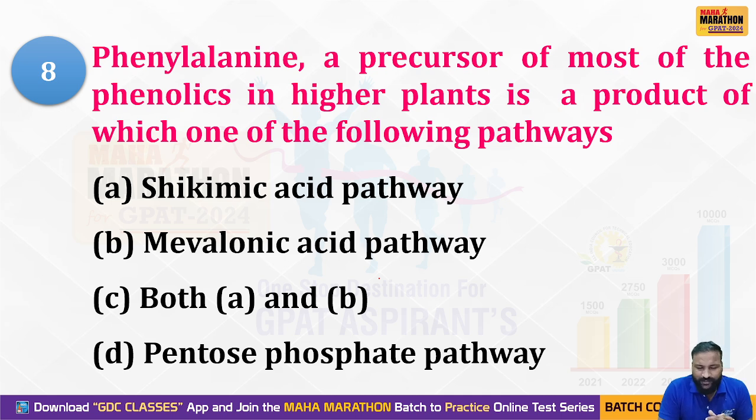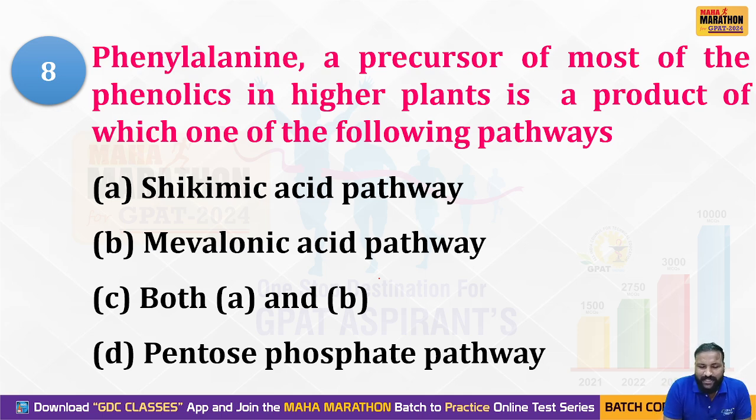And this question is also related to the pathways. In this question, phenylalanine, a precursor of most of the phenolics in higher plants, is a product of which one of the following pathways? Yes, they are asking in which pathway phenylalanine is formed. Option A, shikimic acid pathway, mevalonic acid pathway, both A and B, and pentose phosphate pathway.